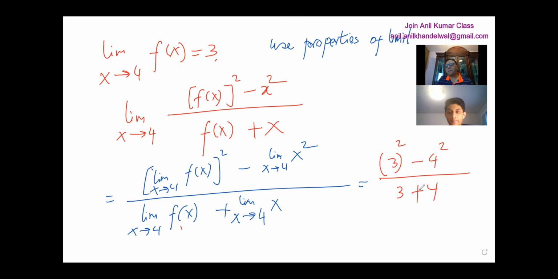Do you see that? That becomes your answer, 9 minus 16 over 7, correct? What is 9 minus 16? So 16 minus 9 is 7, so you get negative 7 over 7, which is minus 1. Perfectly fine.